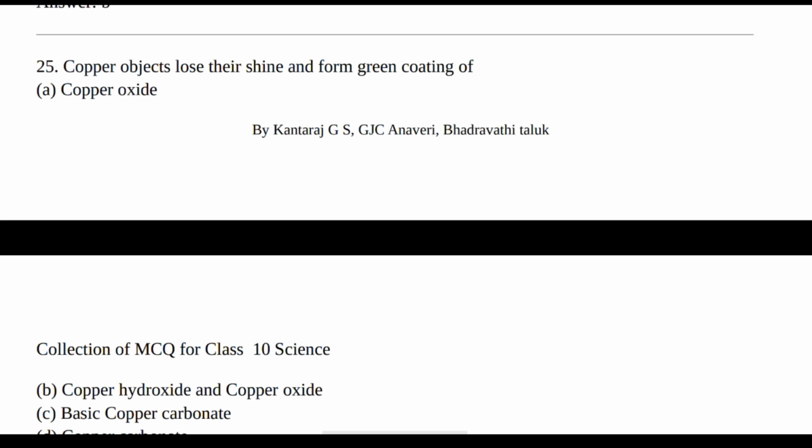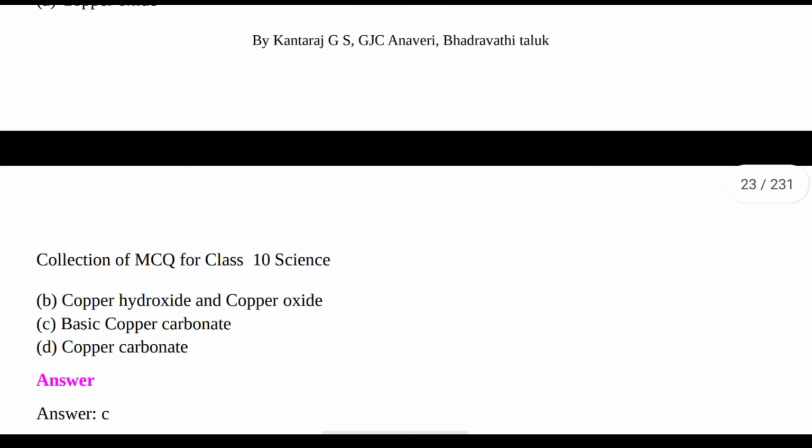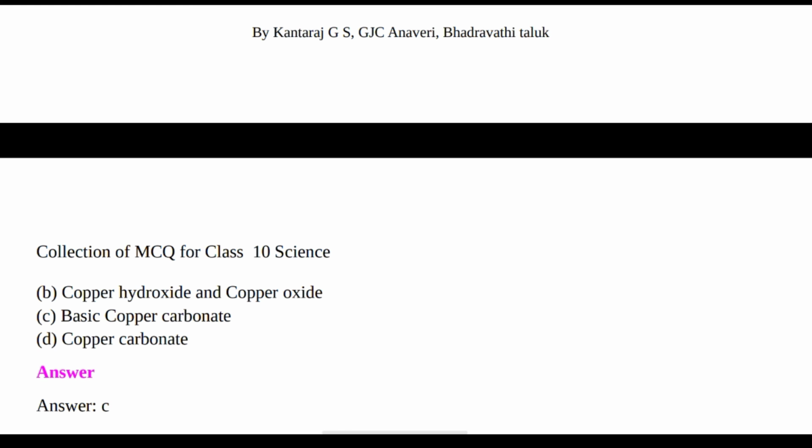Next question. Copper objects lose their shine and form a green coating. Options are copper oxide, copper hydroxide and copper oxide, basic copper carbonate, copper carbonate. The right answer is option C, basic copper carbonate.